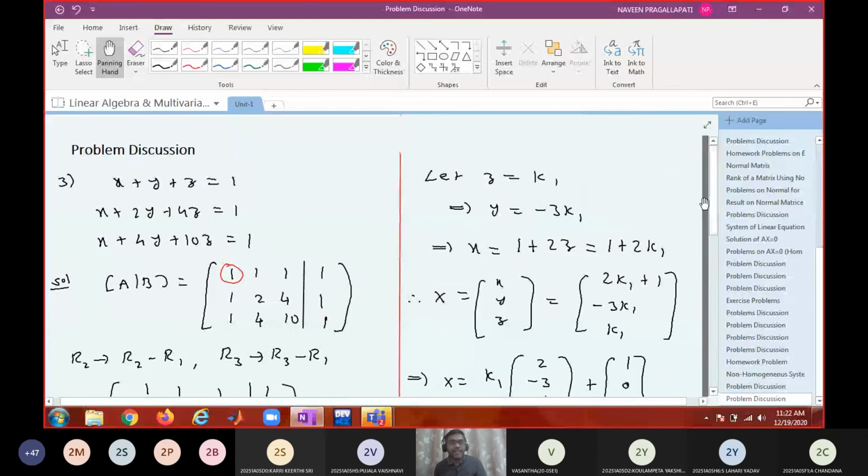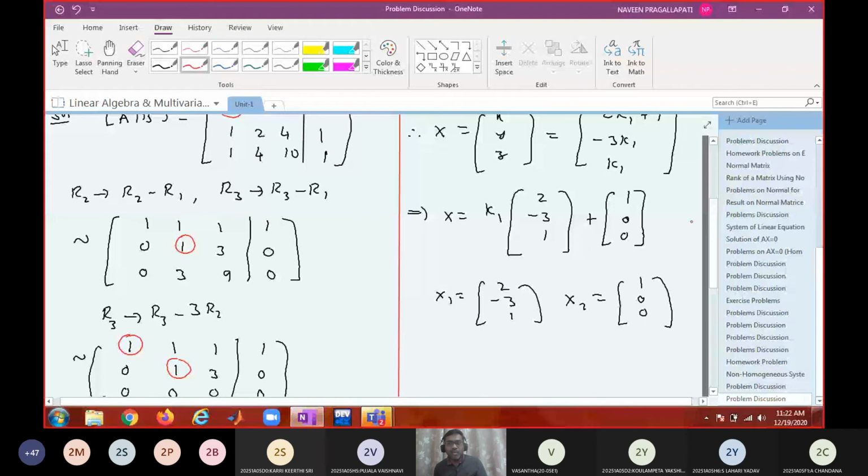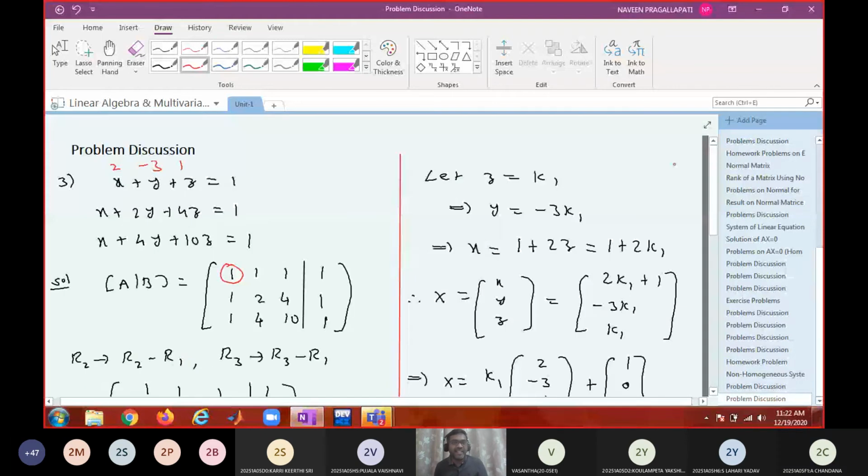What about (2, minus 3, 1)? Is it satisfying? It's not satisfying. So it is not at all a solution, no? So (2, minus 3, 1) is not satisfying, it is not a solution. Then what can you say about the number of solutions?